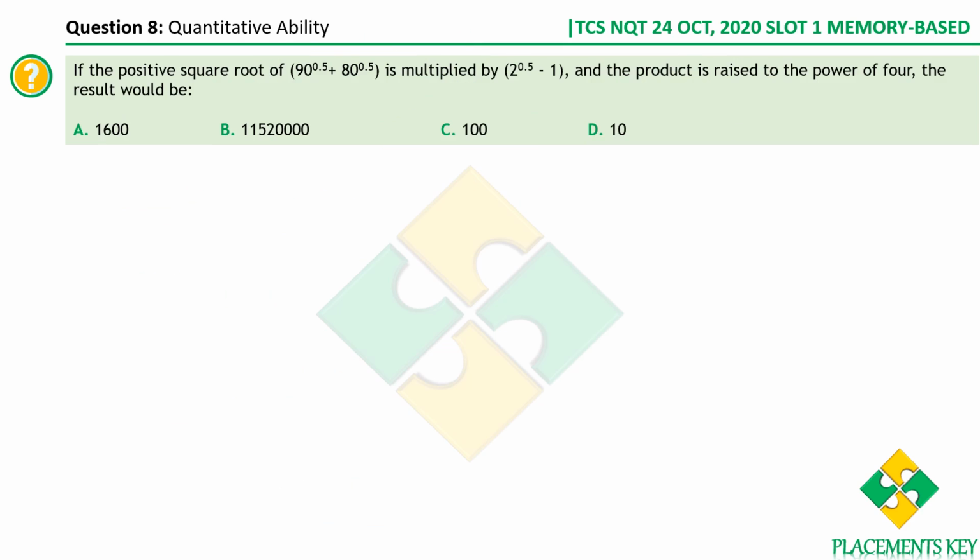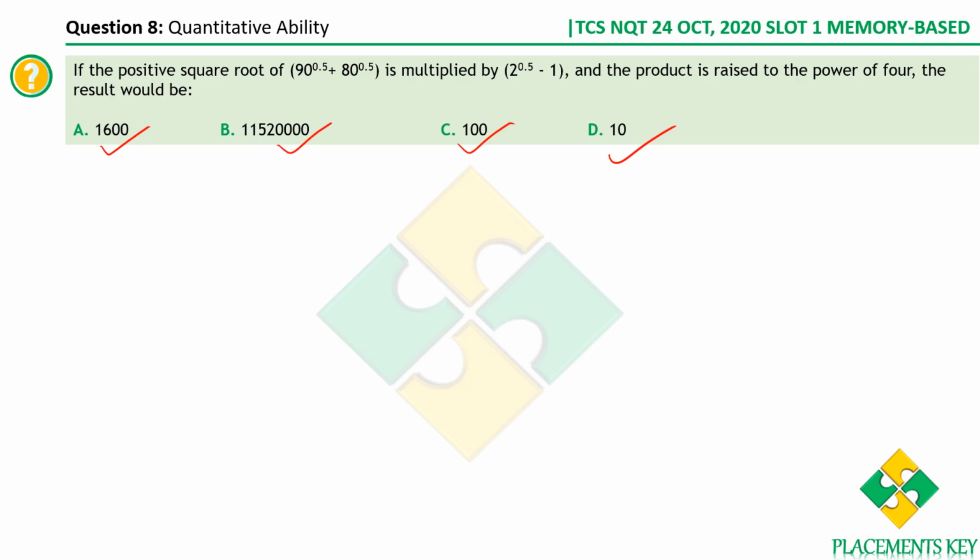Let's move on to the next question. If the positive square root of so much is multiplied by so much and the product is raised to the power of 4, the result would be. Now the first observation is, look at the values. You have 1600, a very big number, you have a 100, you have a 10.